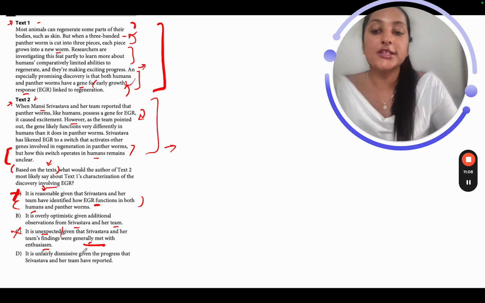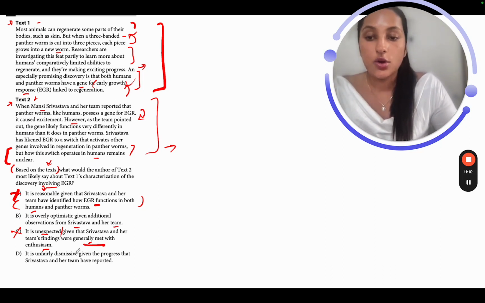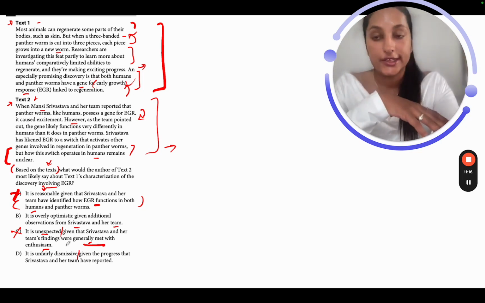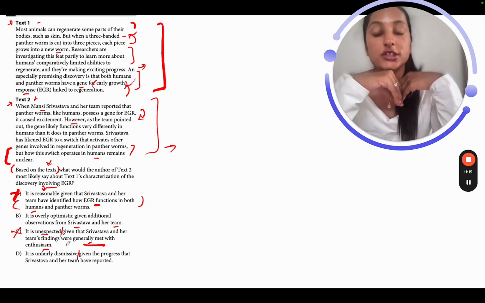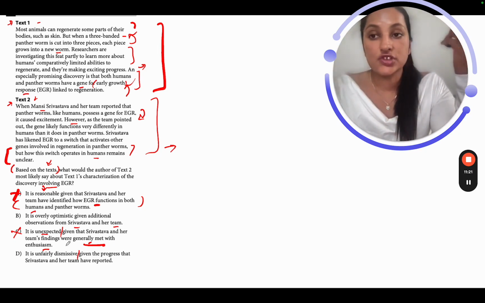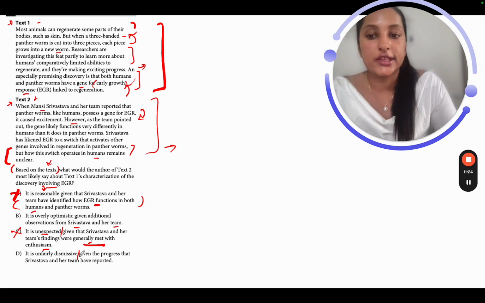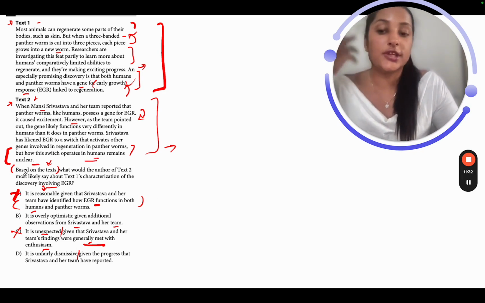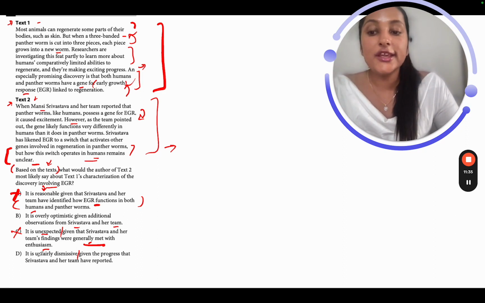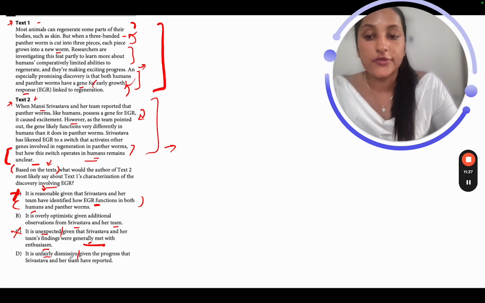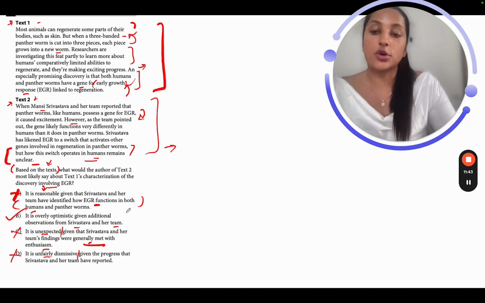D, it is unfairly dismissive given the progress. Okay, hold on. It is unfairly dismissive. They are not dismissing the discovery made in text 1, right? The author of text 2 is not saying that the discovery mentioned in text 1 should be completely dismissed. It's very extreme to say that the author is going to say that it's unfairly dismissive. They just want to do further research. They just have to know more. So D, I can eliminate just because of the mention of unfairly dismissive. Right? So D is definitely out and B is our correct option. I could not find any word that could go wrong over here.